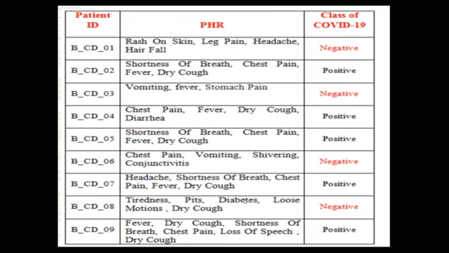Now the third value, same thing. Dry cough is repeated each time wherever it is positive. So that's 5 by 5. Next, 1 by 5.